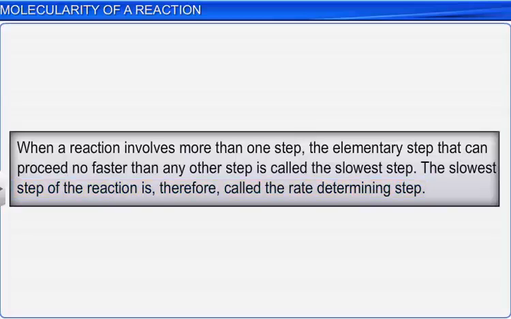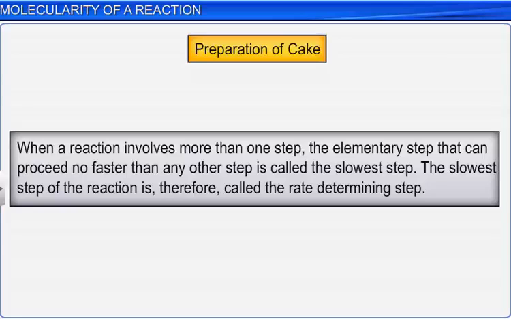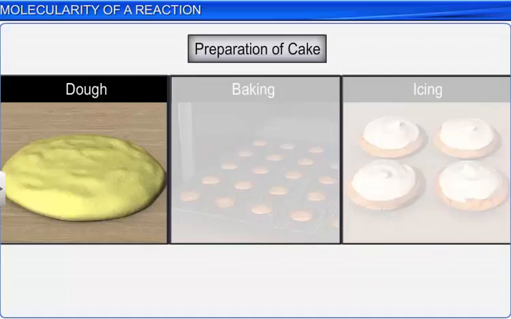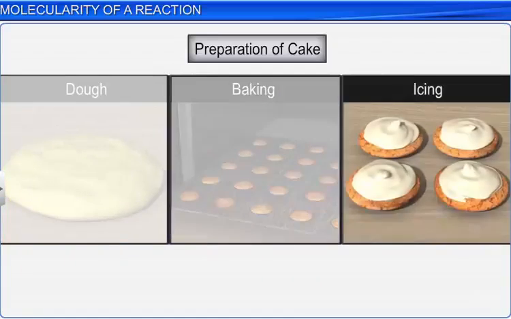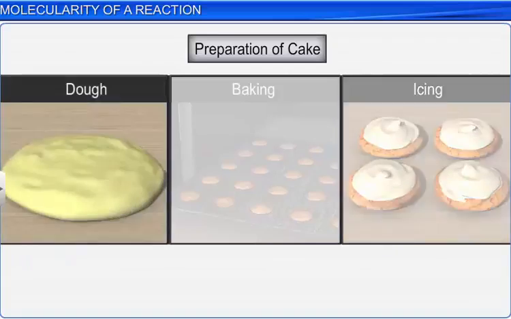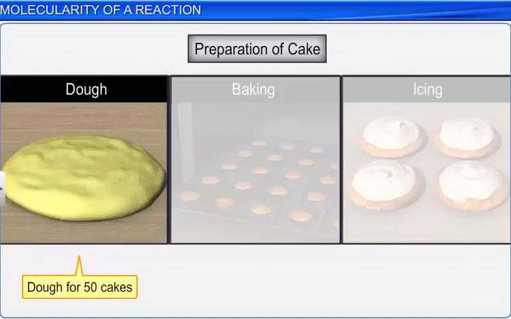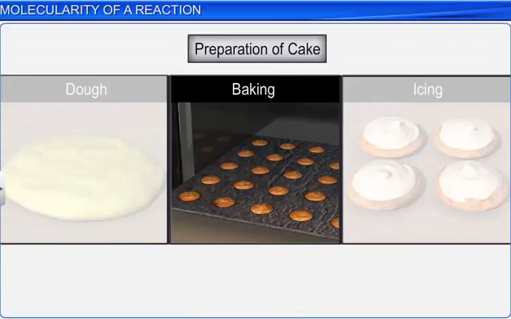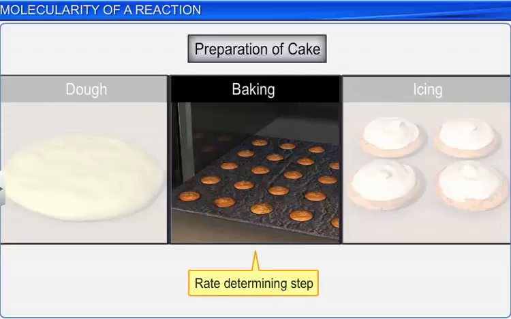This concept can be understood better by drawing an analogy with the preparation of a cake. The three major steps involved are preparing the dough, baking, and icing. You can make dough for 50 cakes. However, only 20 cakes can be baked at a time. Hence, the number of cakes on which you can put icing will depend upon the second step, baking. Therefore, baking is the rate-determining step here.